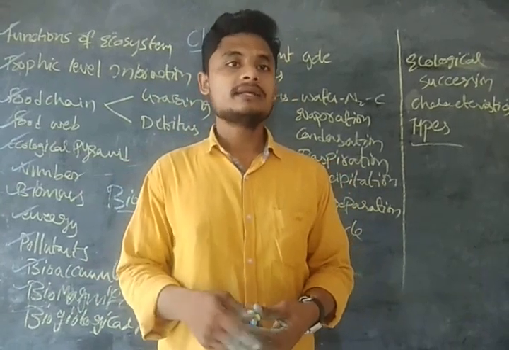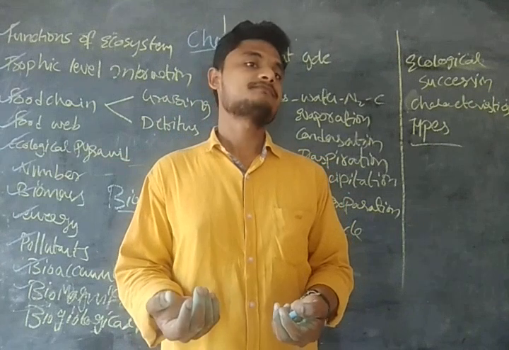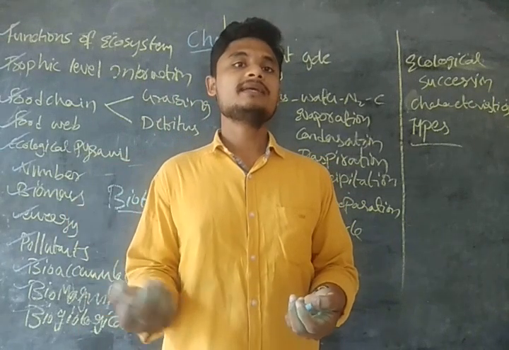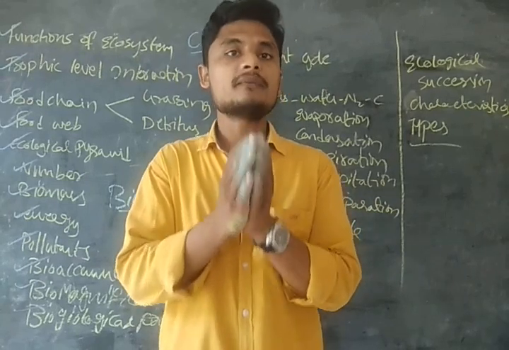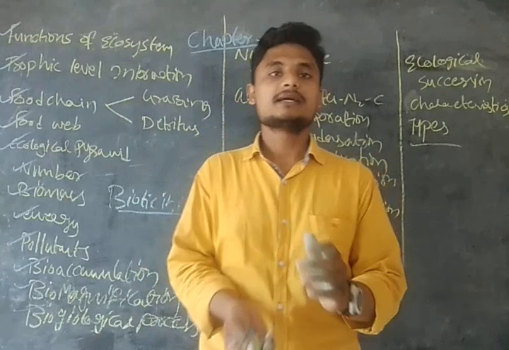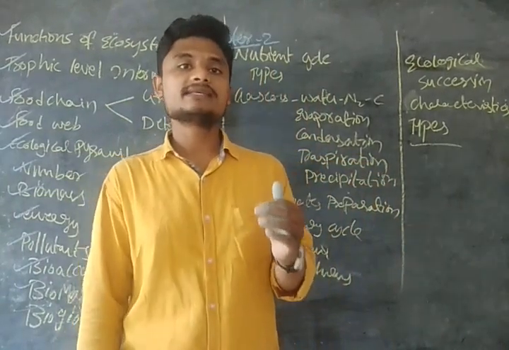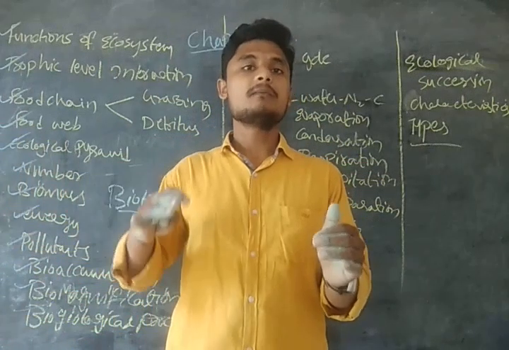And the third one is autogenic and allogenic. Autogenic is the succession made from the habitat of those places itself. Allogenic is the succession in which species that have come from other places have made this succession, guys.